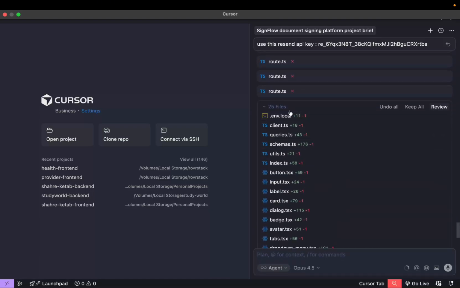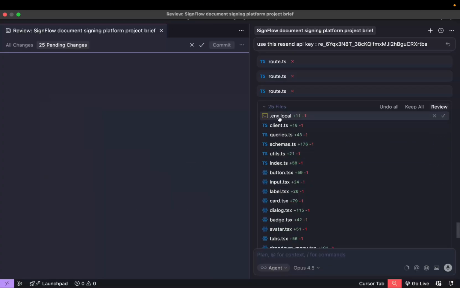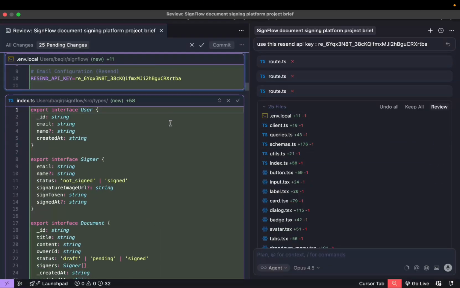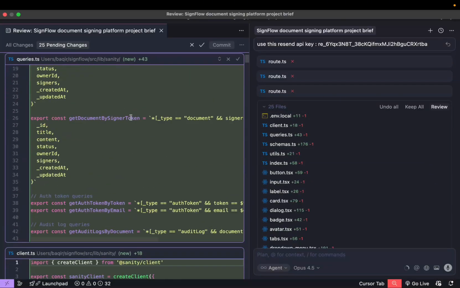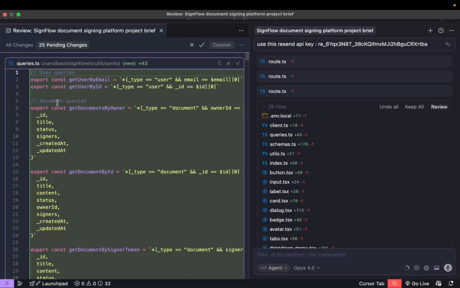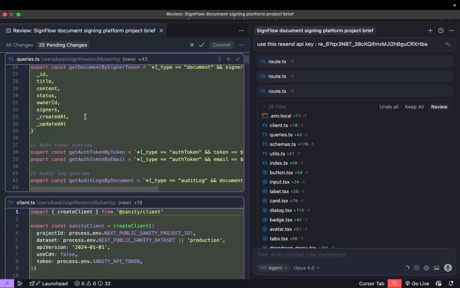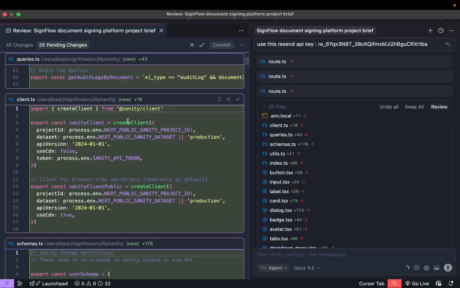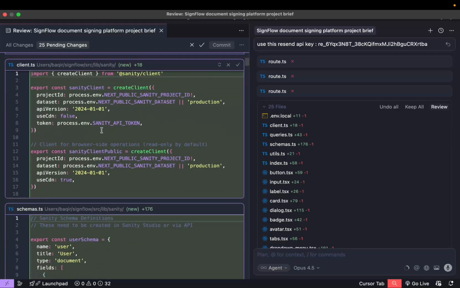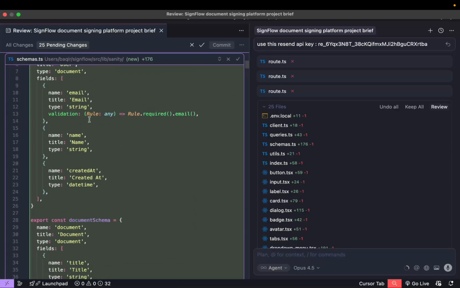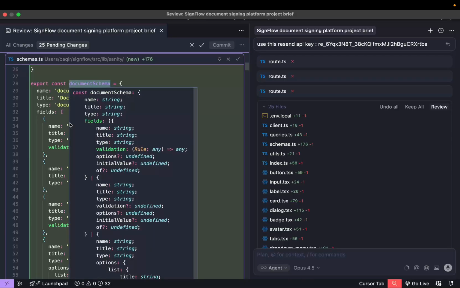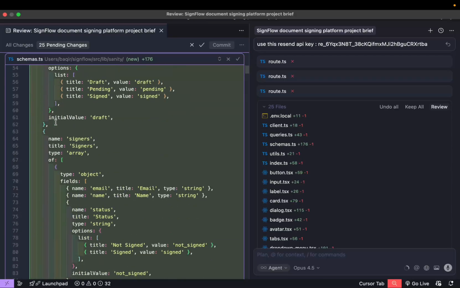Now it created all these files, guys. So the env.local, which is that one. So we are going to review these things. We have some queries, which are queries to our CMS. I'm not going to go through each of them. You guys can go through them. And then we have the client for Sanity. And then we have the user schema. We have the document schema, like what exactly a document should look like.